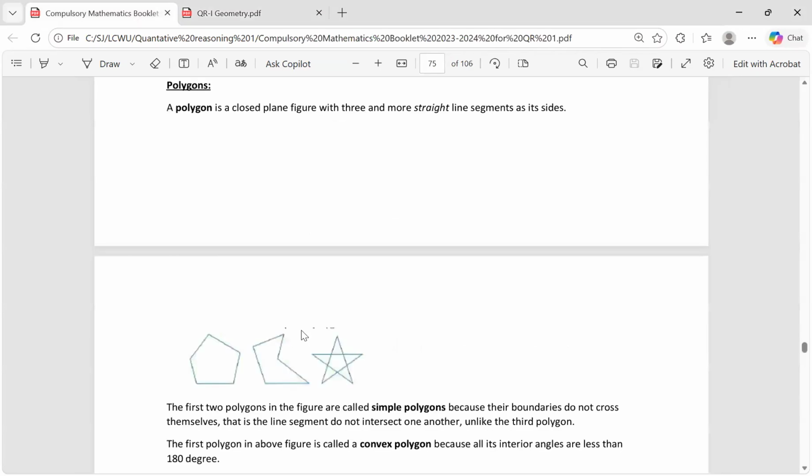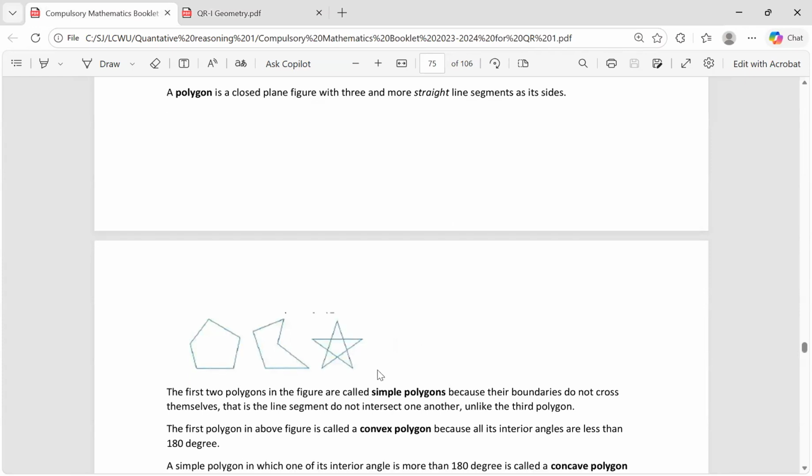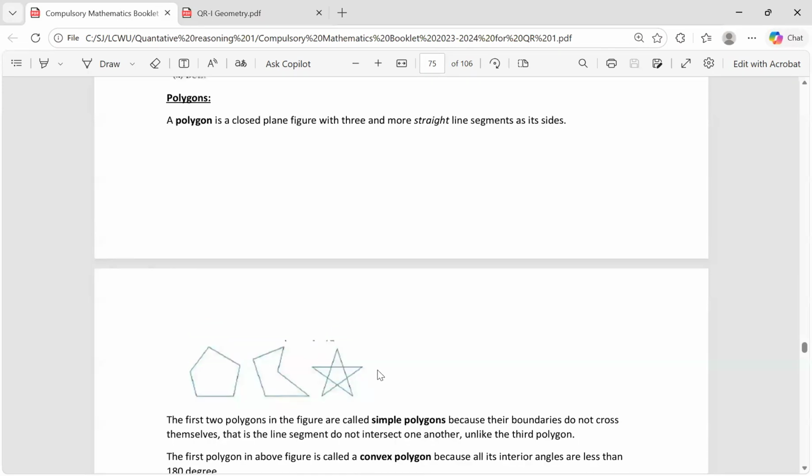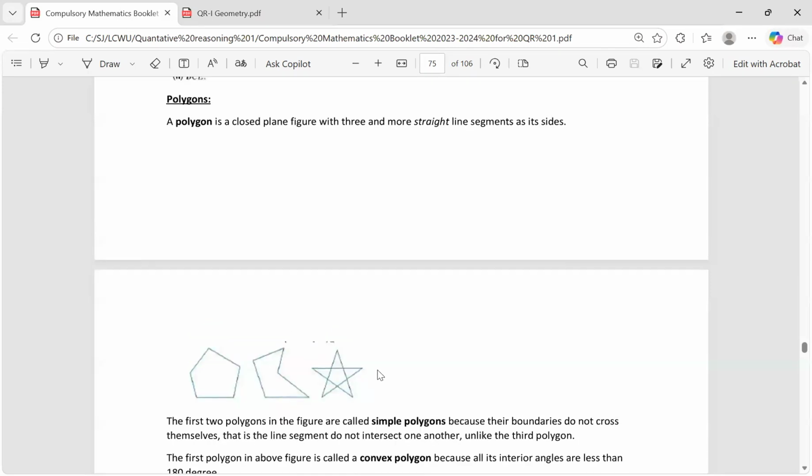Our today's topic in geometry is polygons and perimeter and area of geometrical shapes. Let's start with polygons. A polygon is a multi-sided closed figure. A polygon is a closed plane figure with three or more straight line segments as its sides. For a closed figure, the number of sides will be at least three.